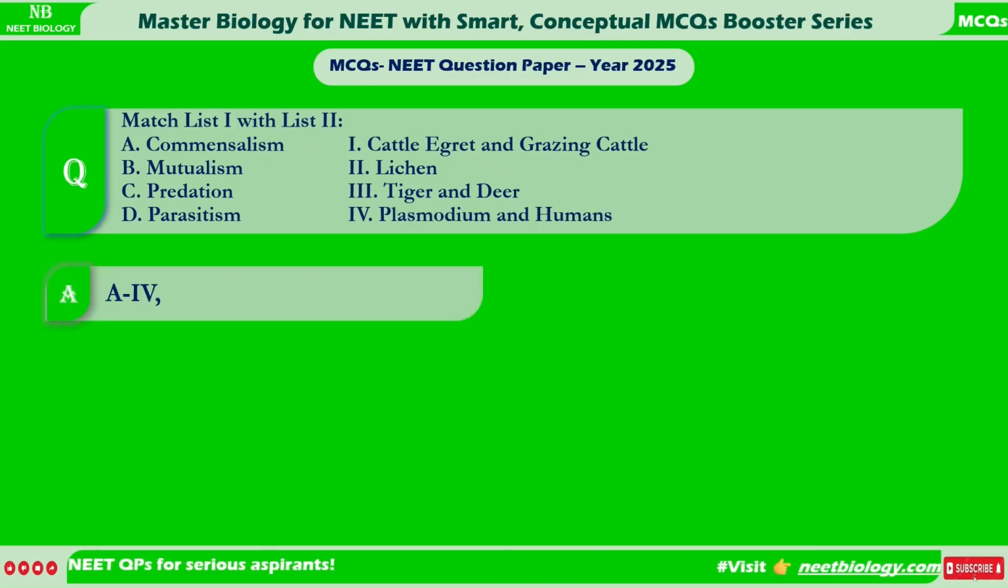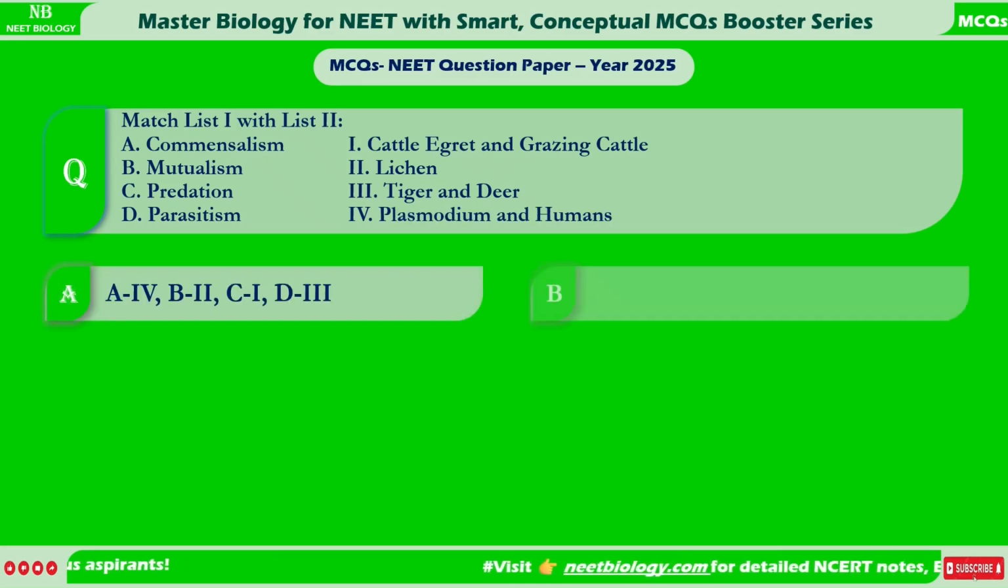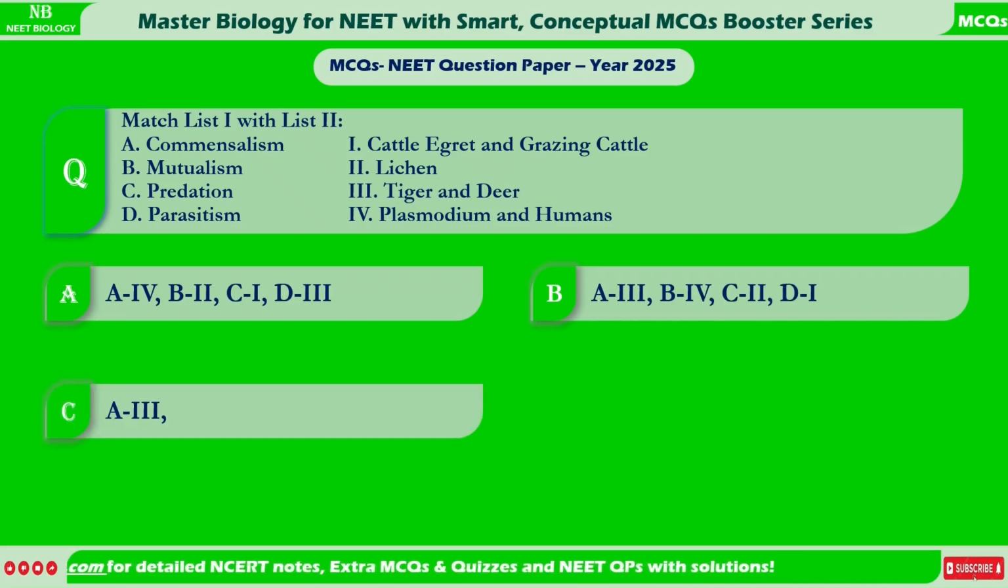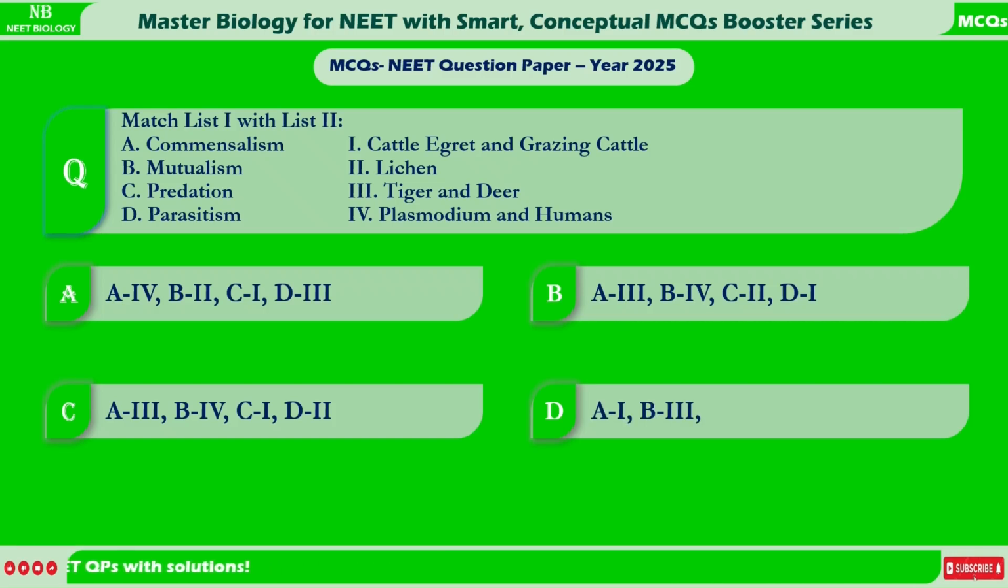A. A4, B2, C1, D3. B. A3, B4, C2, D1. C. A3, B4, C1, D2. D. A1, B3, C2, D4.